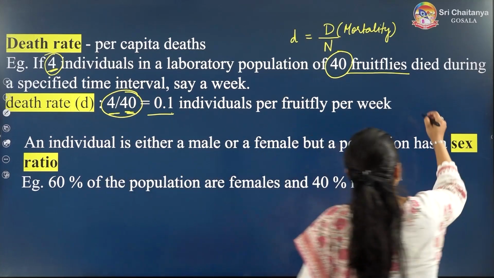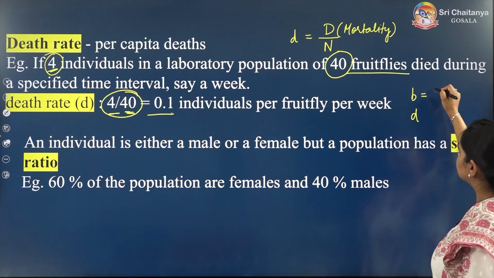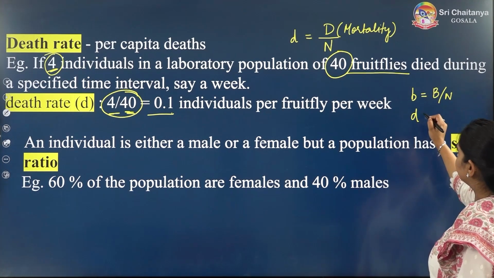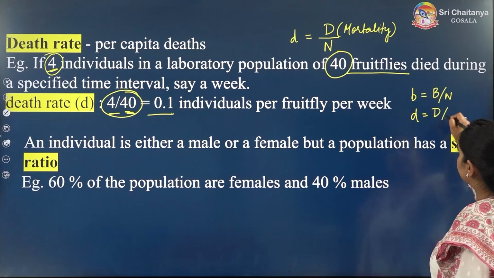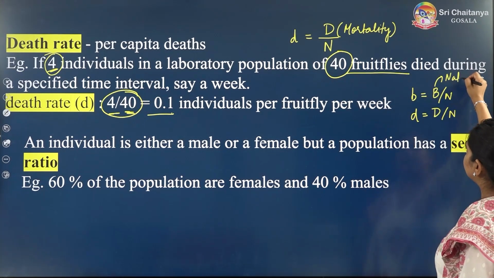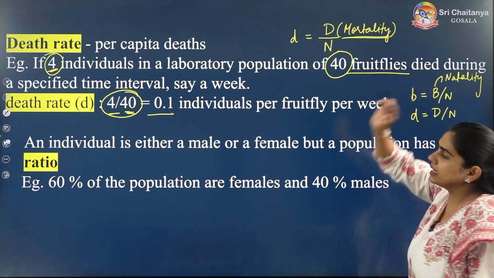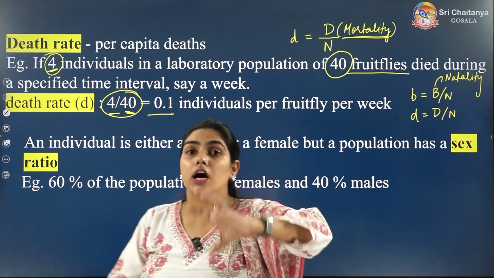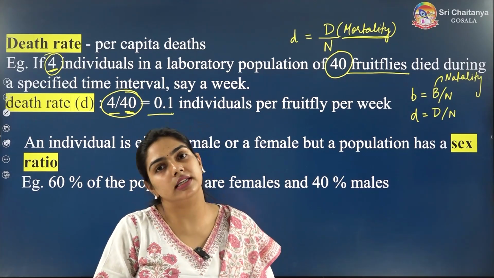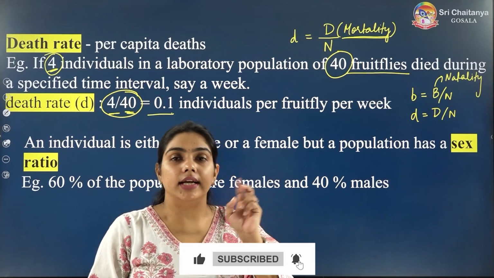Birth rate is small b, death rate is small d. Birth rate is capital B by N. Death rate is capital D by N. Here capital B is natality, whereas capital D is mortality. And what is N? N is the original population size or original population density. So we have completed 2 population attributes, birth rate and death rate.